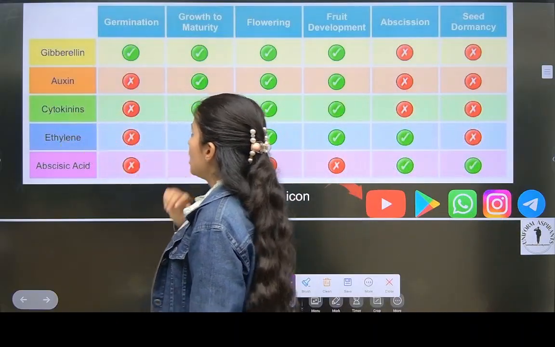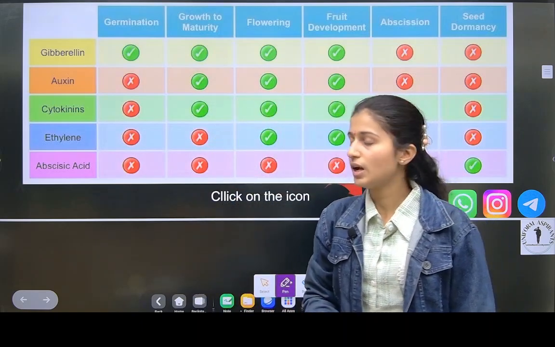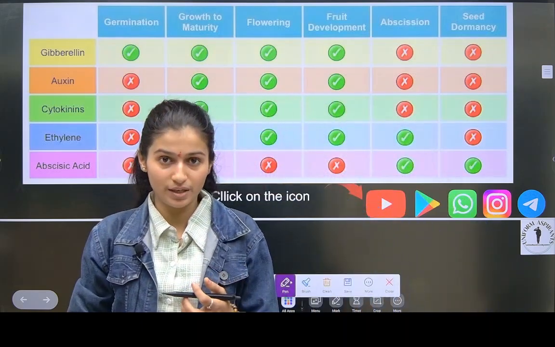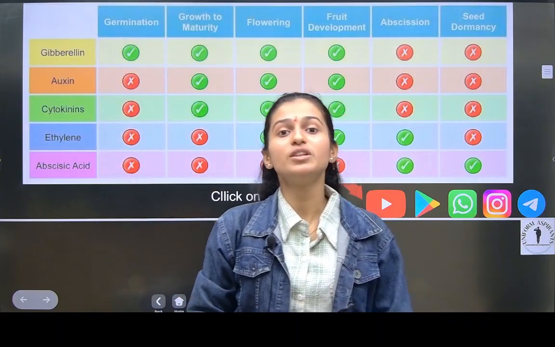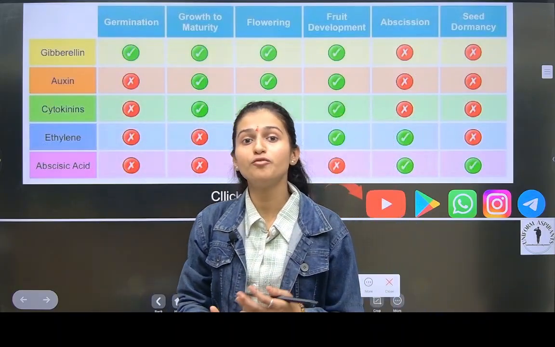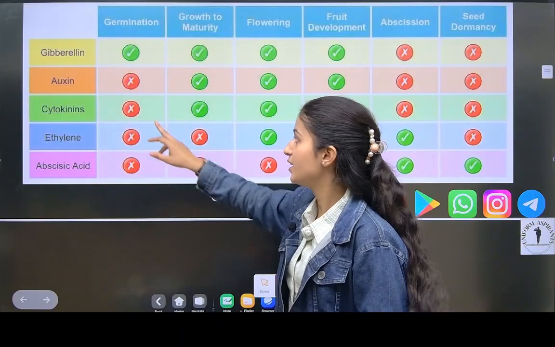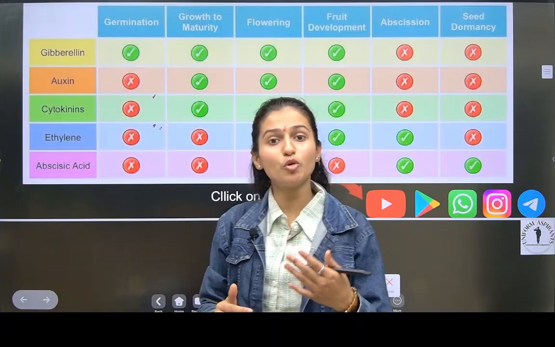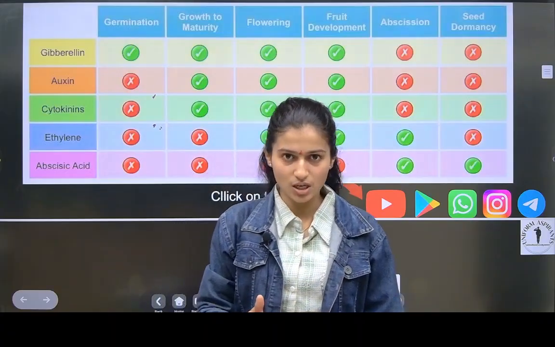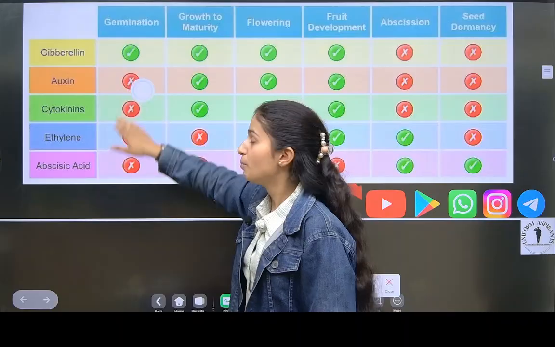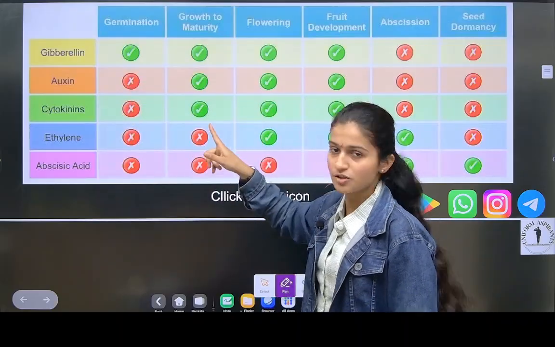Now see seed dormancy also. Now see auxins, germination. Auxin does not help in germination. We saw that auxin helps in fruit development, fruit development without fertilization. It also helps in development of flowers, and it also helps in promoting xylem differentiation. But it does not help in seed germination. But our gibberellins help in seed germination.